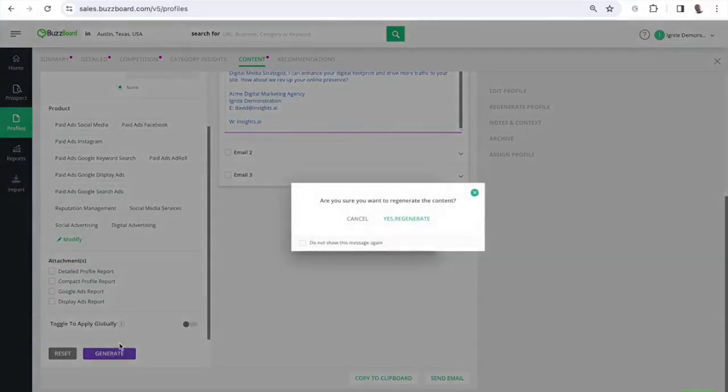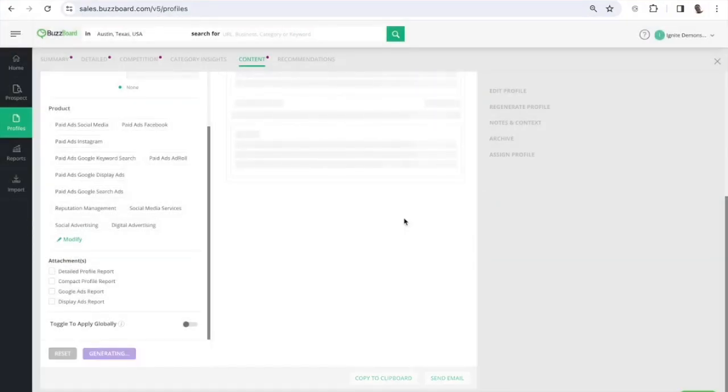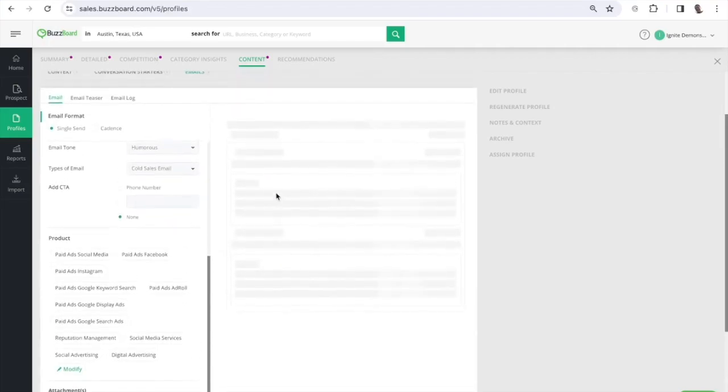And then we go down to generate. So when we do generate, we call the AI machine again to regenerate the email based on all available signals and data about the business in our profile. Should only be a second here.